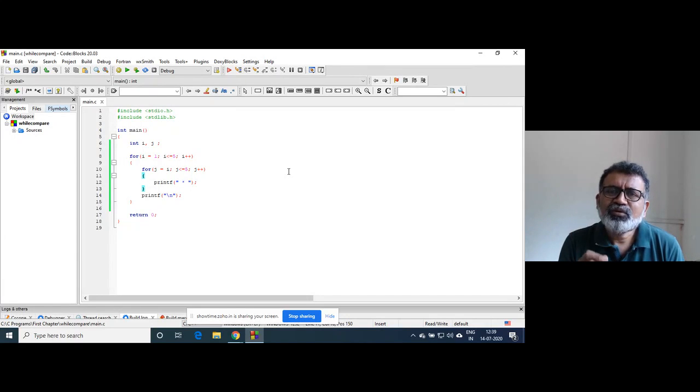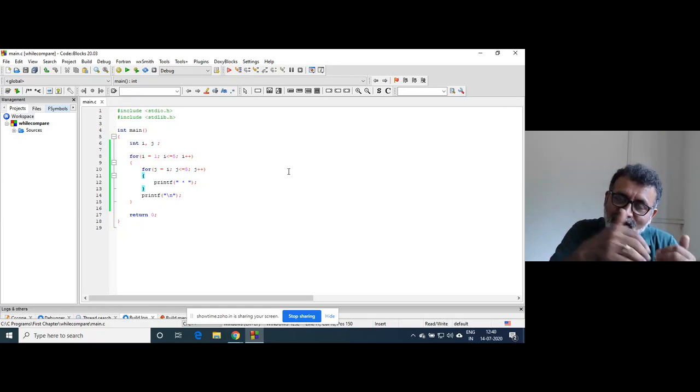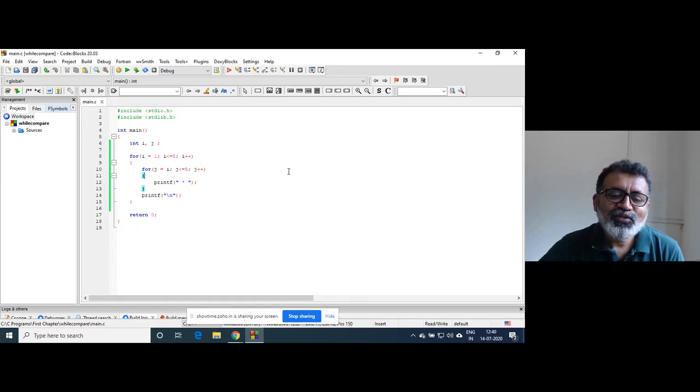But you have to take the program and manually do all these things: the value of i, the value of j, where the condition for j becomes false, where the condition for i becomes false, where the internal loop is executed and how many times, where control gets outside the internal loop and again comes inside the loop, and so on. It's a very interesting part of nesting of loops.